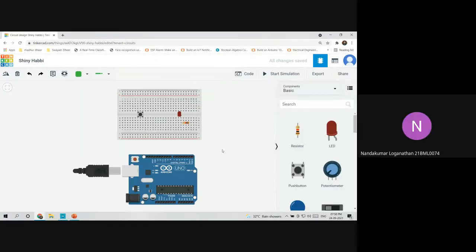One doubt I have. In the breadboard, those A, B, C, D, E, all five, they are in series, no? Which one, the breadboard? This one. Ah, yes. This rail is connected to a single wire. Okay, this vertical rail. And in the bottom, this whole rail is connected to a single wire. Okay.